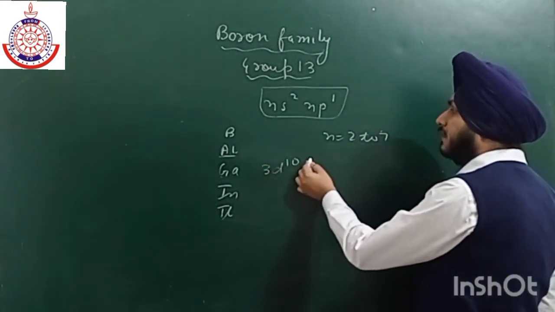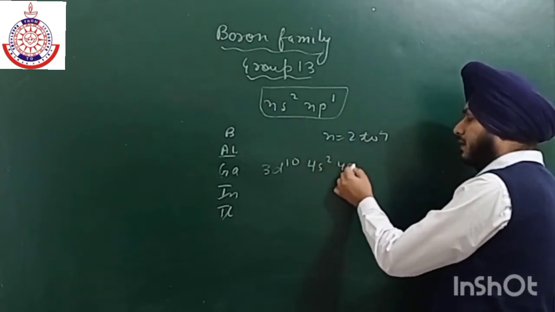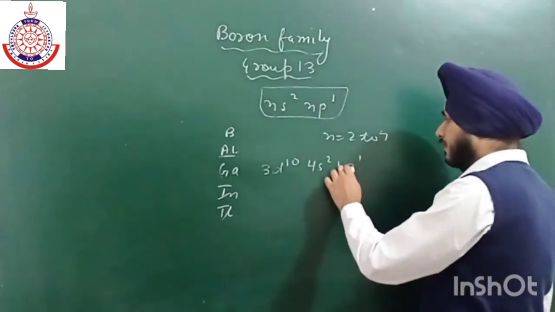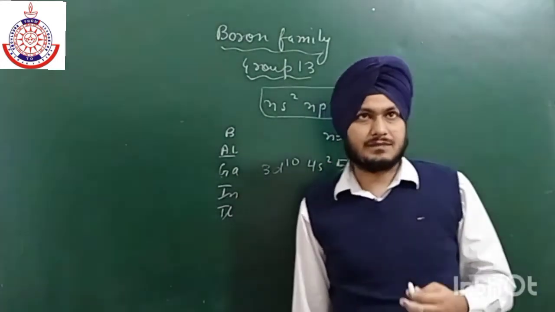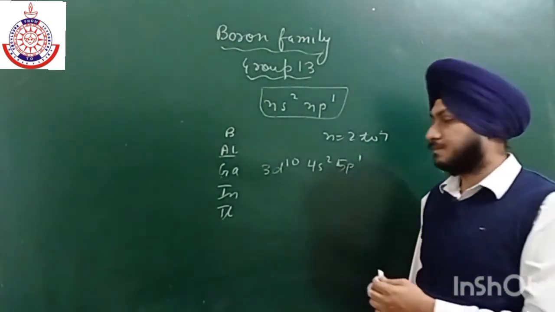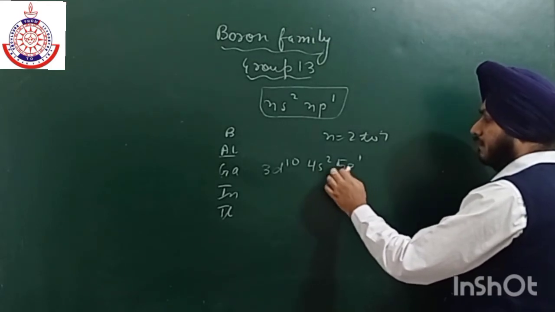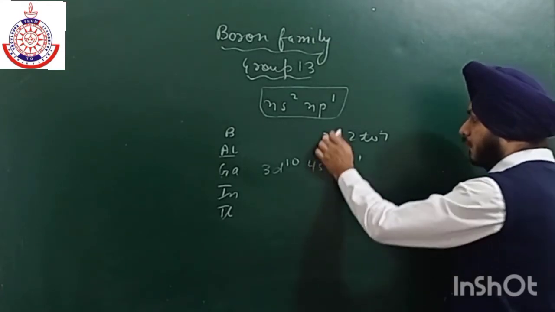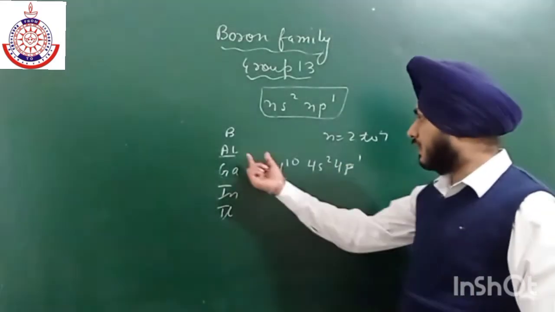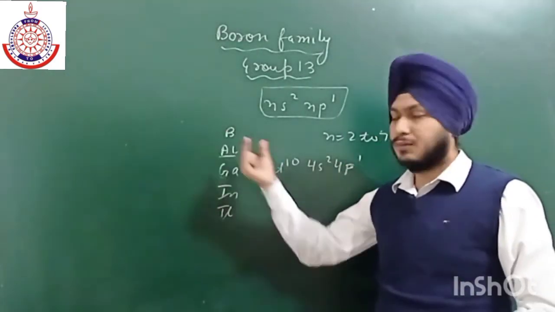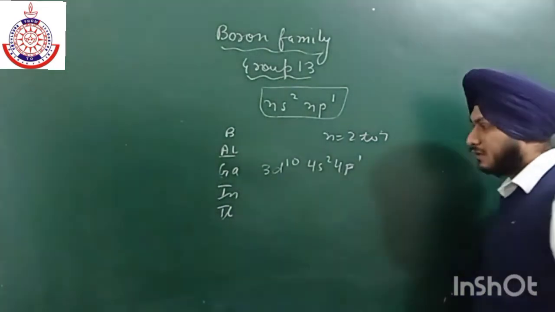After 3d10 we have 4s2 and 4p1. So there is a difference when we move from 3d10 to 4s2 and then 4p1. In aluminium and boron there is no d block element present. This is a very important factor.